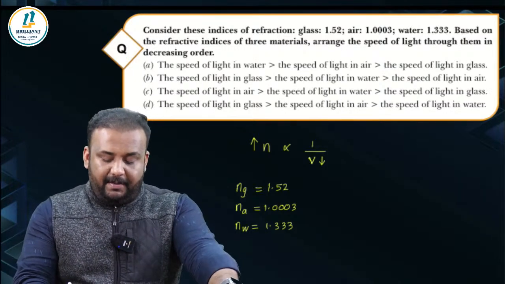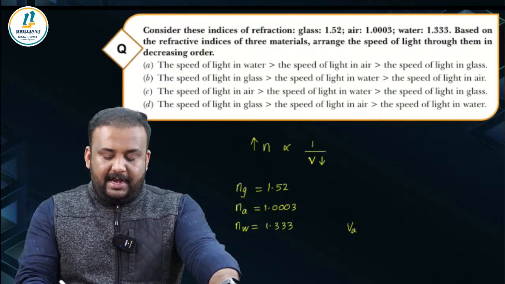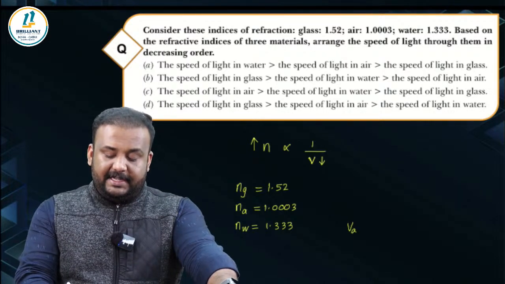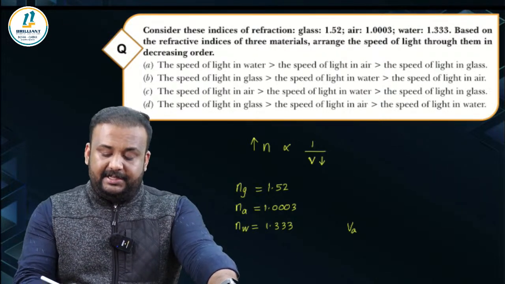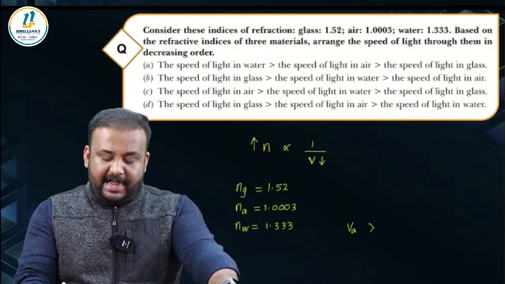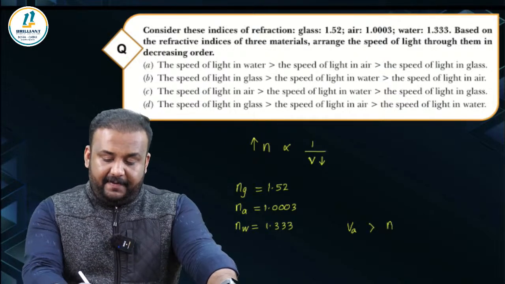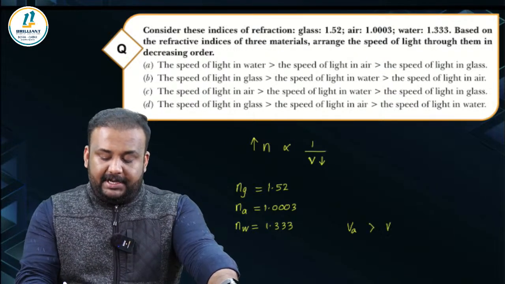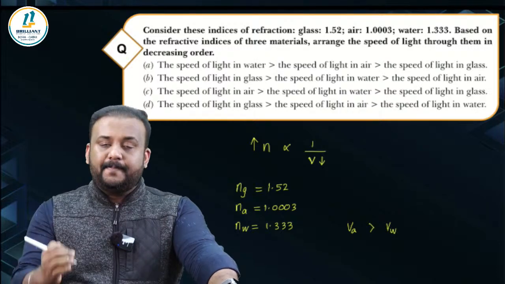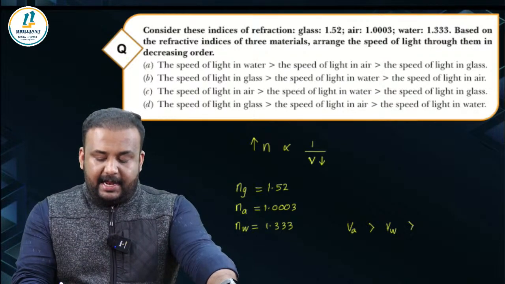In which medium will light be traveling faster? The light will be traveling faster in air, which has the least refractive index. And then the next higher refractive index is for water, so velocity of light in water is going to be lesser than in air.